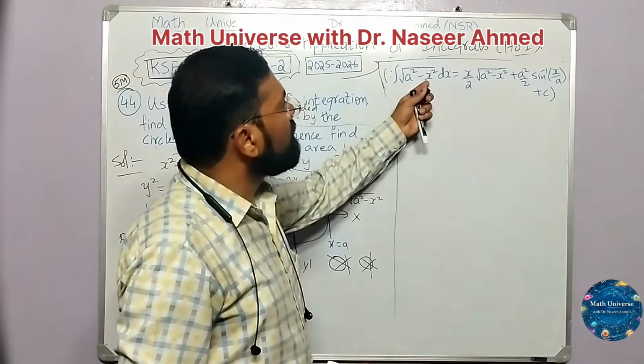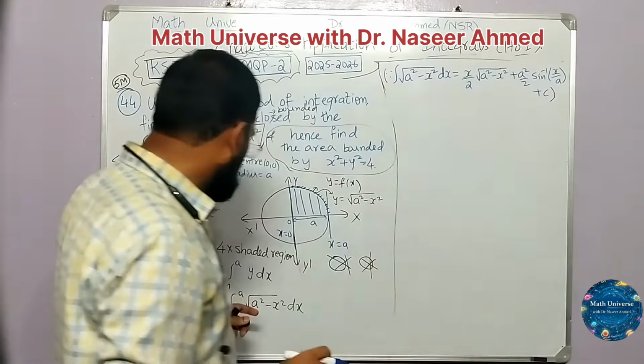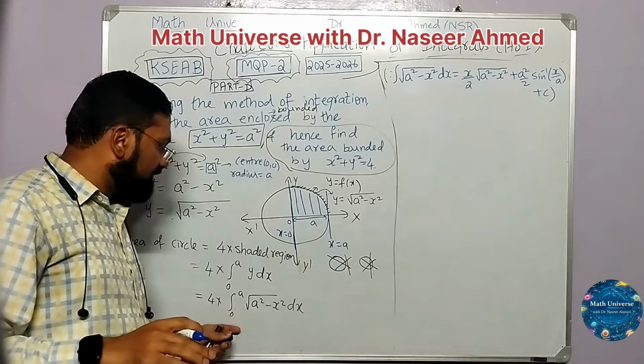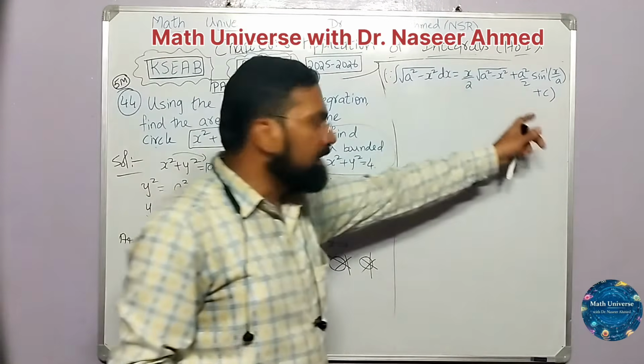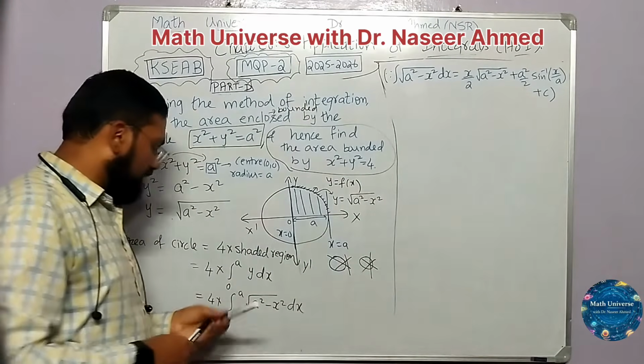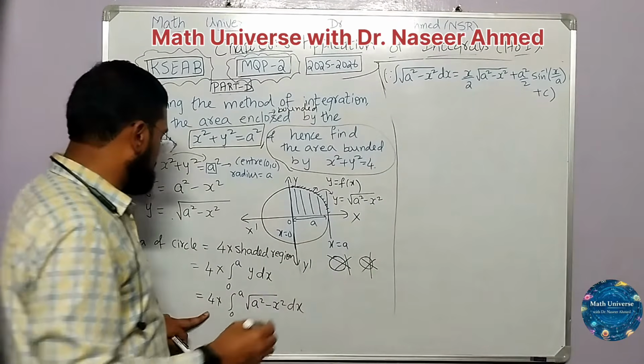Whenever we quote the formula of an indefinite integral while solving a definite integral, plus c should be written mandatorily.